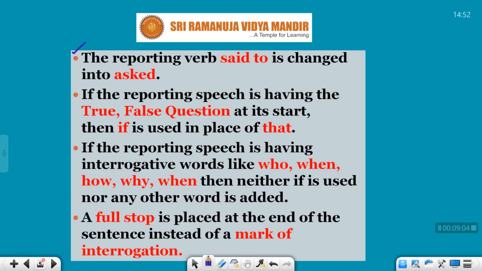Now the second one: if the reporting speech is having true or false questions at its start, then if is used in place of that. I've just now explained what true or false questions are. It is type 1 interrogatives. That means the questions will only answer yes or no. So this is called true or false questions. Whenever you have true or false questions, remember, it is mandatory to use if.